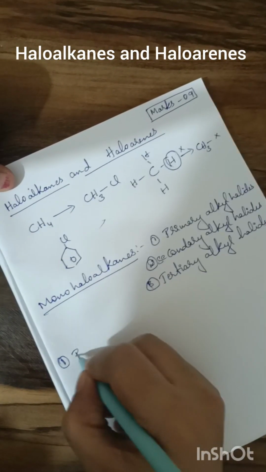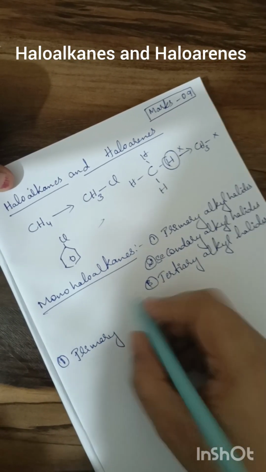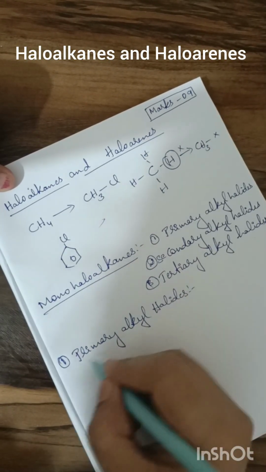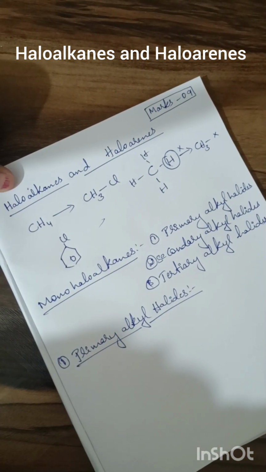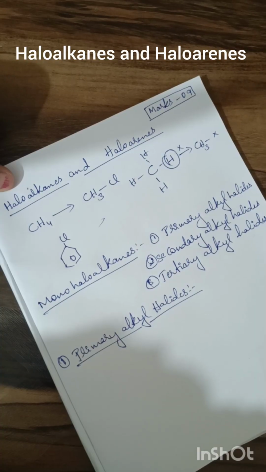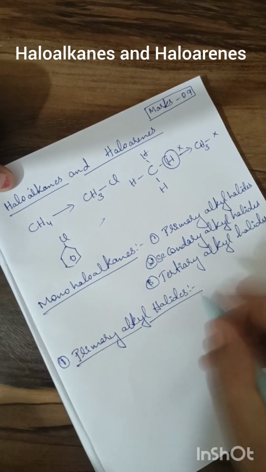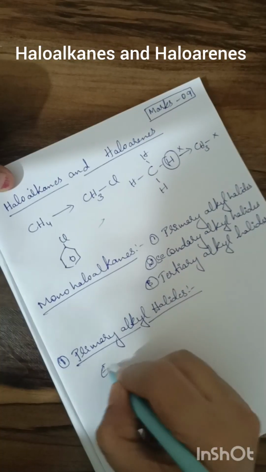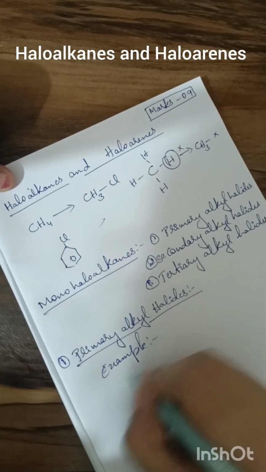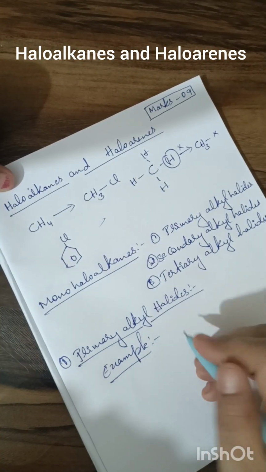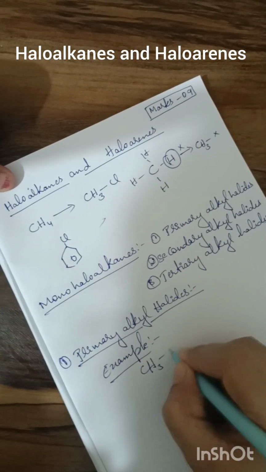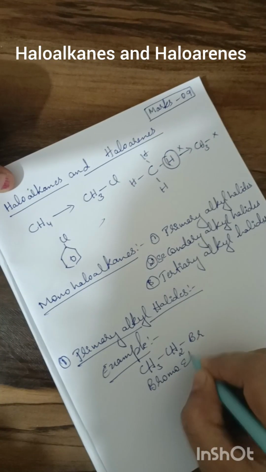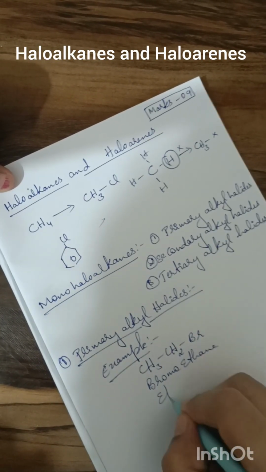What are primary alkyl halides? These are the alkyl halides where the halogen atom is attached to the primary carbon atom. Example, ethyl bromide or bromoethane.